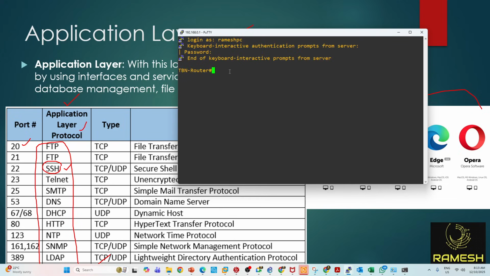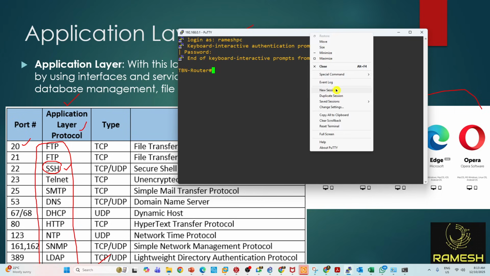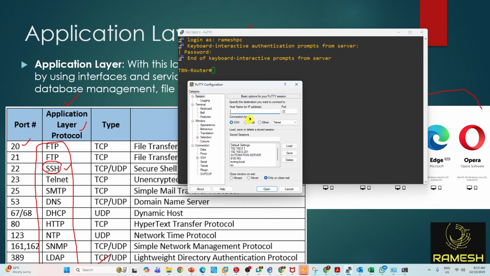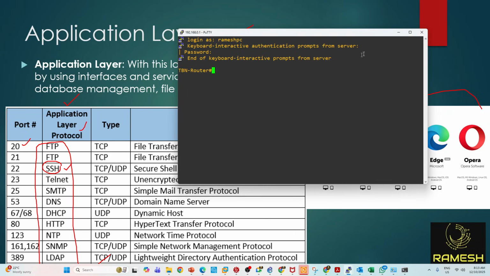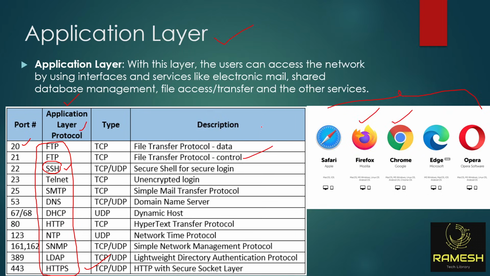Yes or no? So this is how you log in to devices remotely from your home or from your office, and you can start working on these devices. How did I log in? I logged in through SSH, and gave an IP address here. So SSH is to log in to the device remotely. Is it clear? Telnet is also the same thing, but it is unsecure. If you type a password, that password can be seen.